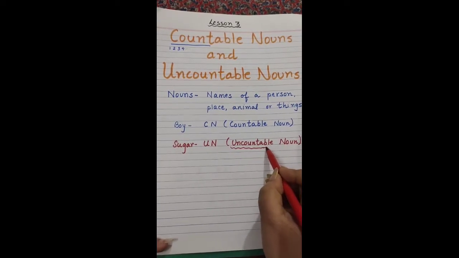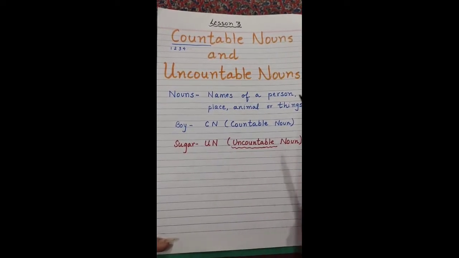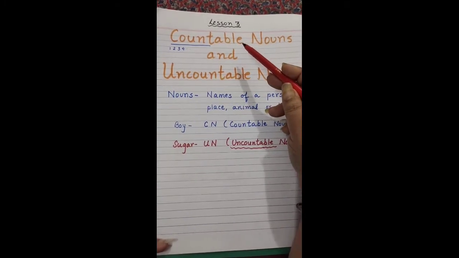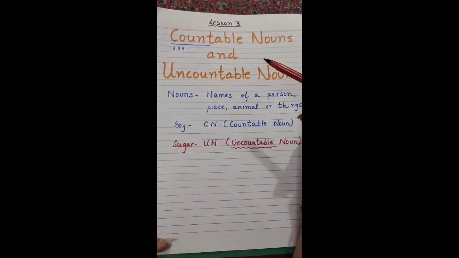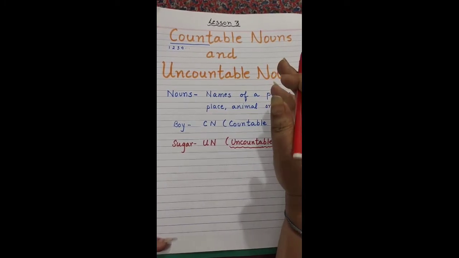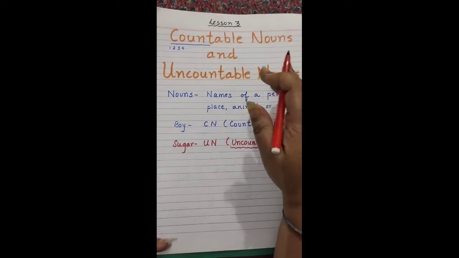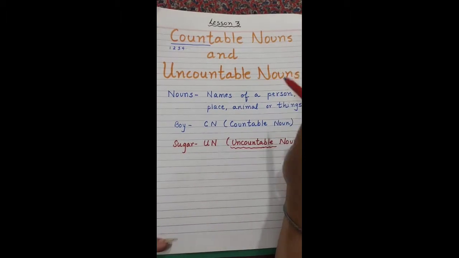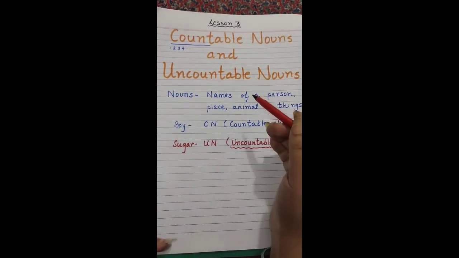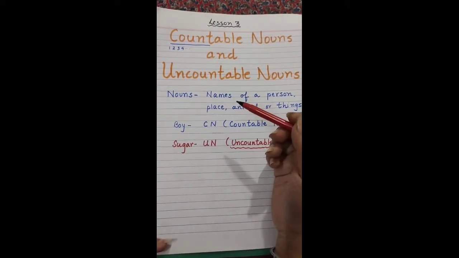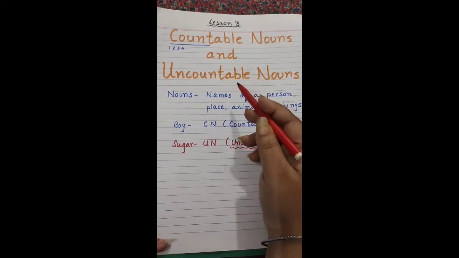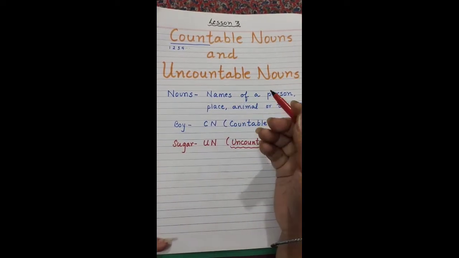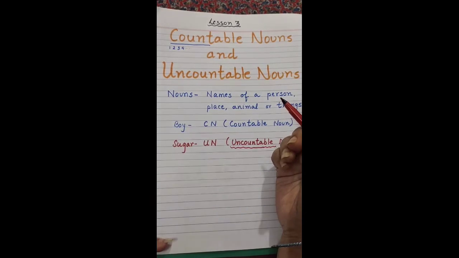uncountable noun. Okay, children? So, countable noun, as I told you, counting everybody knows 1, 2, 3, 4, 5, 6, and there are n number of counting numbers. There is no end to it. You can go on counting lakhs, 10 lakhs, etc. So there is no end to the countable noun. But when you come to the uncountable nouns, then what happens? You cannot count it. You can feel it.